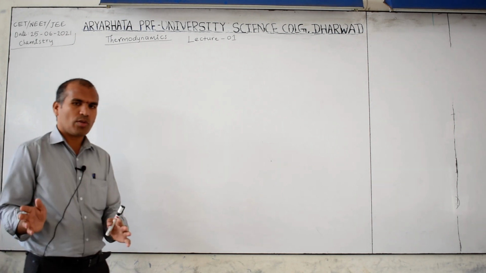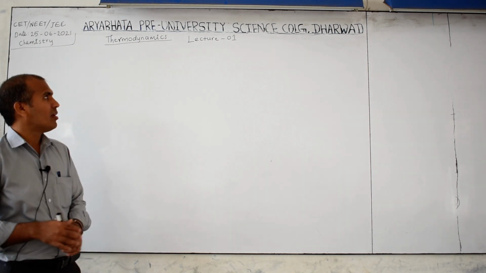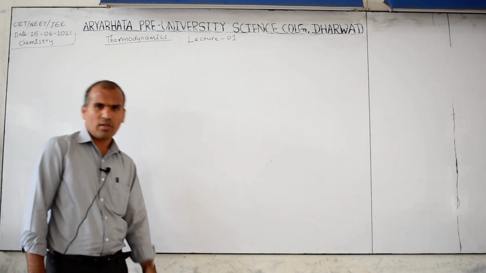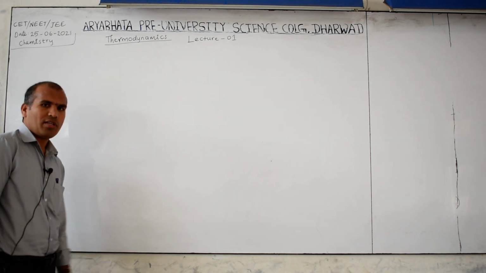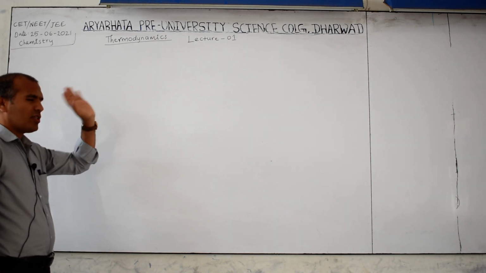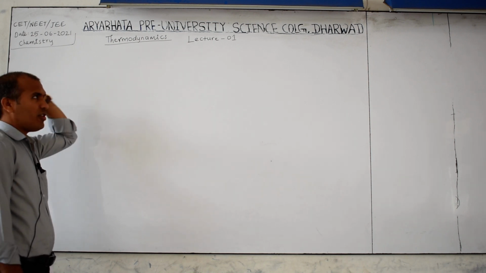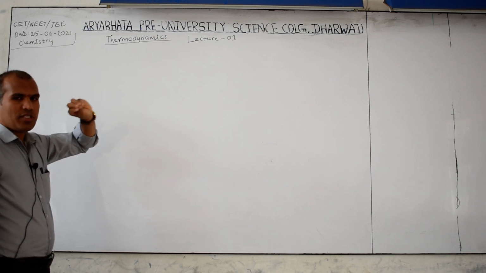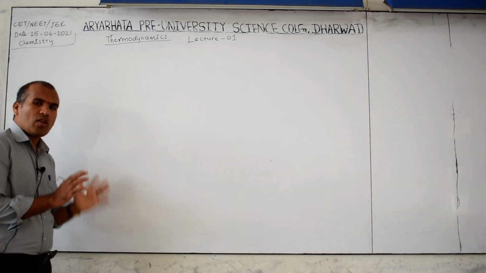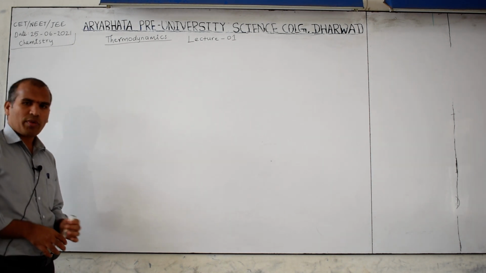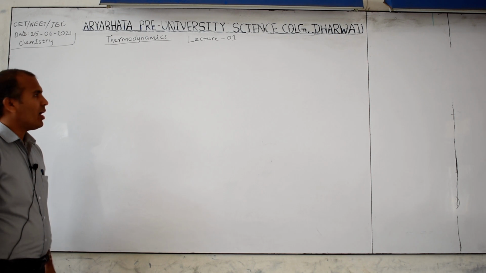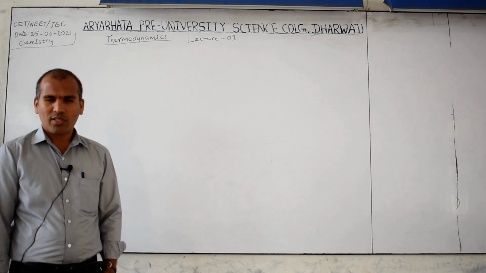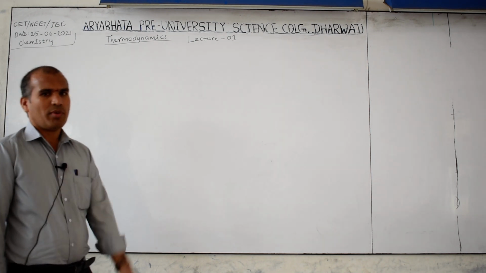It means there is a system and surrounding. If these are in equilibrium, then it explains, and that should be a macroscopic object having a large number of molecules. If it has a small number of molecules, it does not explain. So keep in mind the main things: one is feasibility of reaction, another is driving force, and this explains only systems in equilibrium having a large number of molecules. That is called a macroscopic object. It does not explain the microscopic object. They may ask the question, which of the following is correct about thermodynamics? All these points you have to remember.